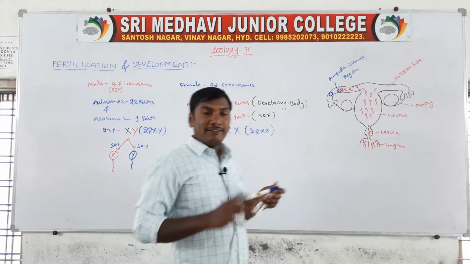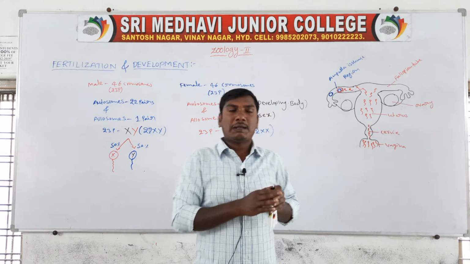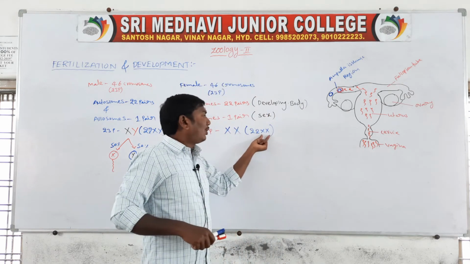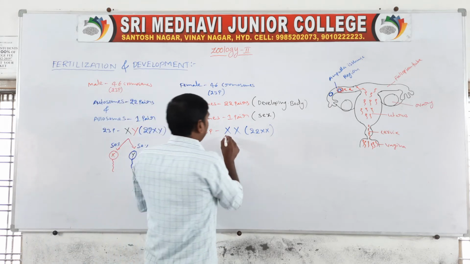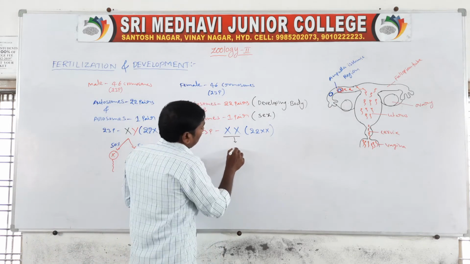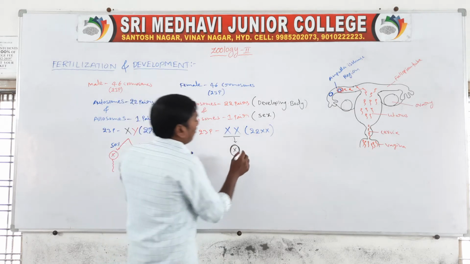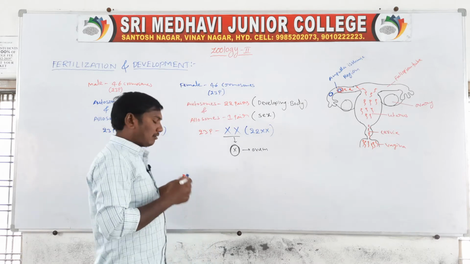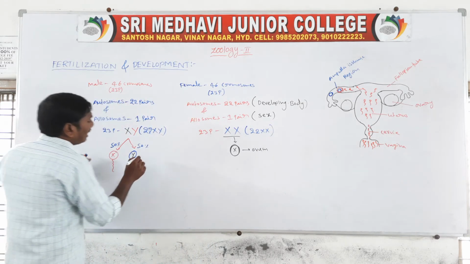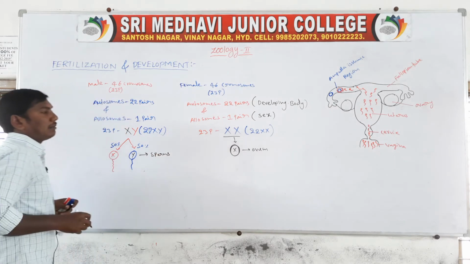But the female has two X chromosomes, so 100% of the ova released are X type. Only one type of ovum is released, but two types of sperms are released.